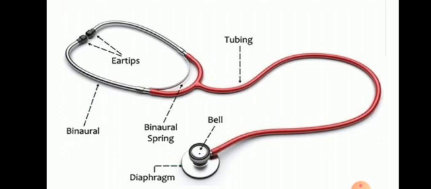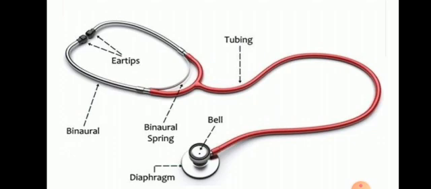Again, you can prepare a model of a stethoscope by yourself. Take a small funnel of 6 to 7 centimeter in diameter, then fix a rubber tube tightly on the stem of the funnel. Stretch a rubber sheet on the mouth of the funnel.